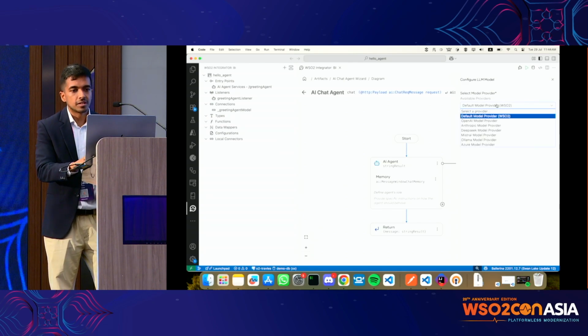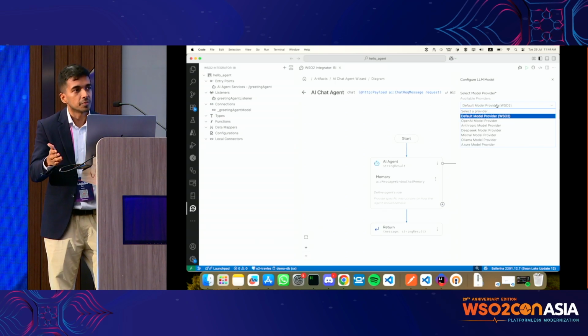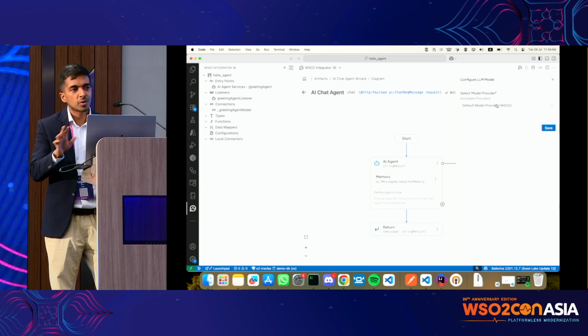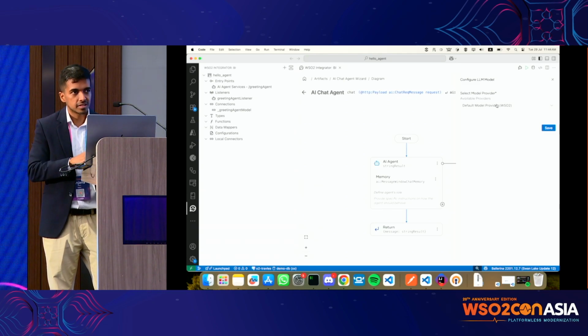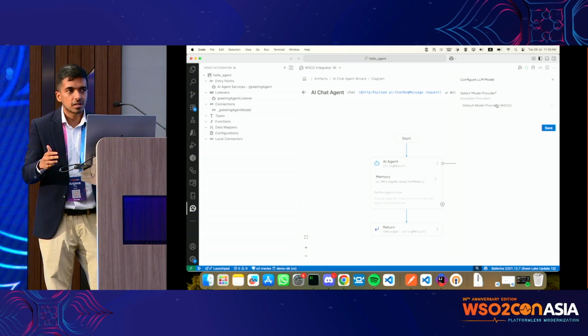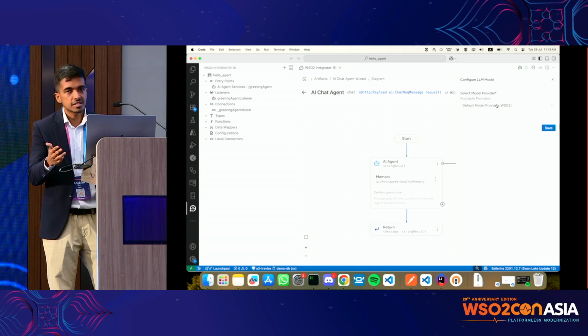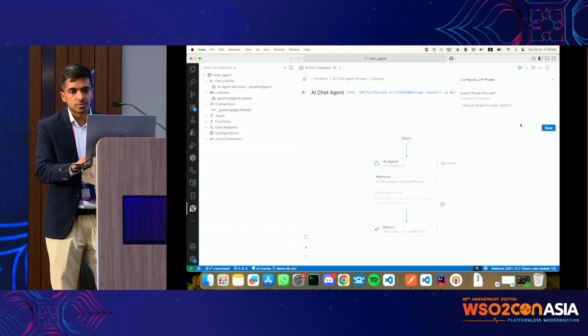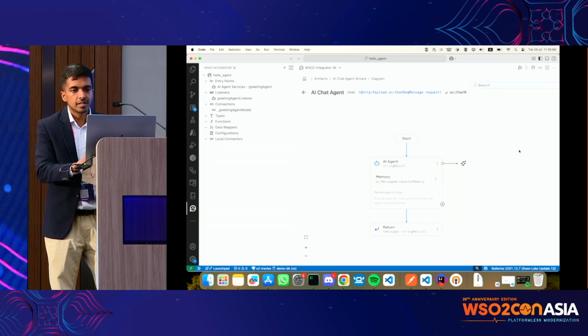And if you click on this icon, you can select the model provider. Here, what we have is the default model provider from WSO2, but we can have OpenAI, Anthropic, anything, right? Just to be clear, the default model provider is a service that we provide to get you started with our AI features. This is essentially an OpenAI proxy for now. It's very helpful when you want to get started with the project and maybe debug, right? So I'm just going to use defaults. I don't want to do anything.